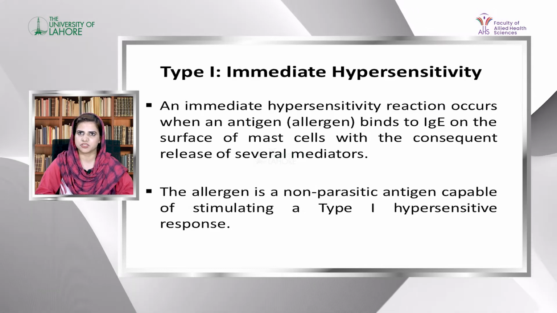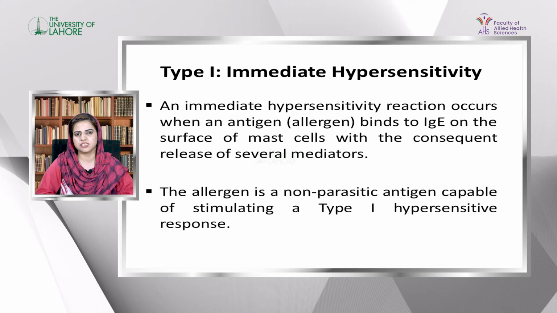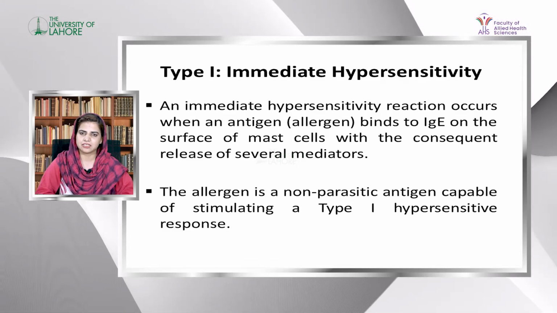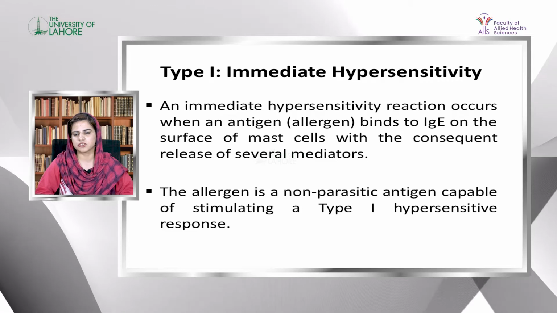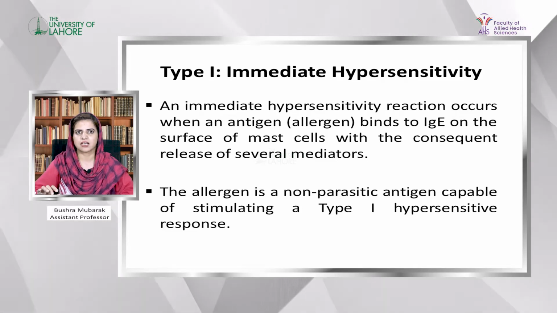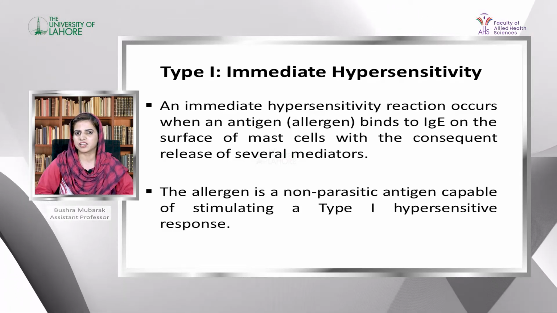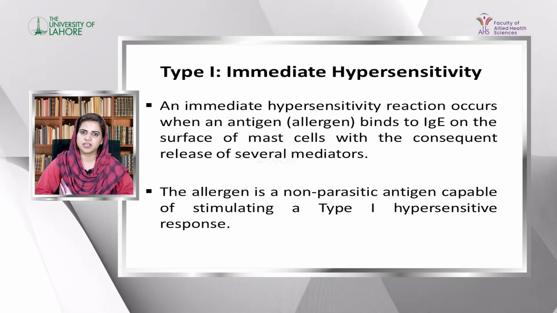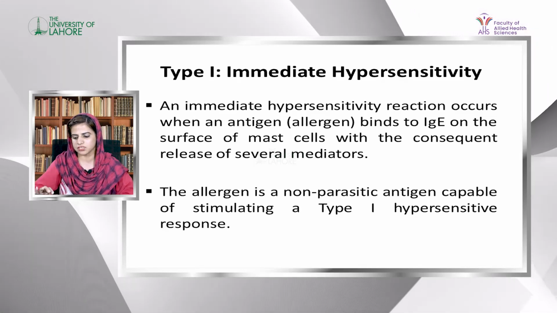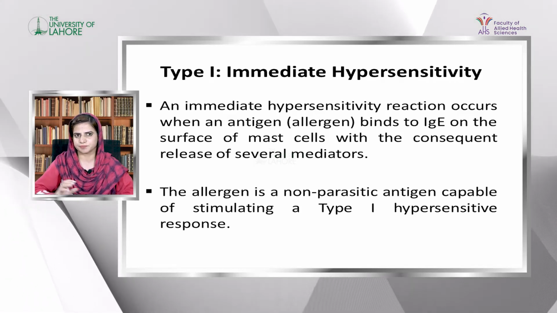An immediate hypersensitivity reaction is called type 1 hypersensitivity, also called IgE mediated hypersensitivity reaction. When an antigen or allergen enters into the body, the immune system will give an inappropriate response and cause type 1 hypersensitivity. It results in activation of mast cells and basophils with degranulation, and release of vasoactive mediators which cause tissue damage and different types of hypersensitivity reactions.